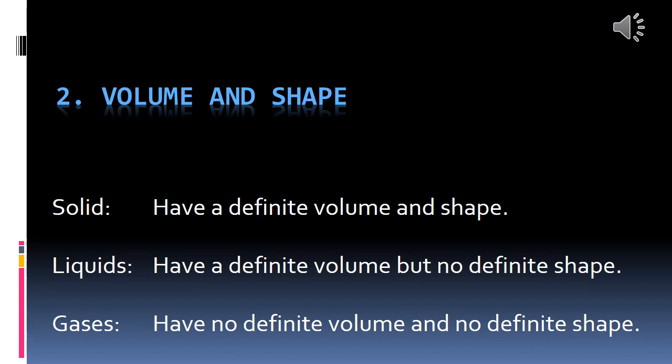Now, volume, shape and rigidity. In case of the solids, they have a definite volume, a definite shape, and they are of high rigidity. On the basis of kinetic theory, intermolecular space between particles of matter is minimum. Force of attraction between the particles is maximum, and the particles vibrate only about their mean position.